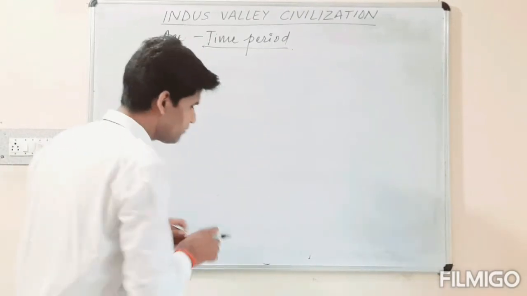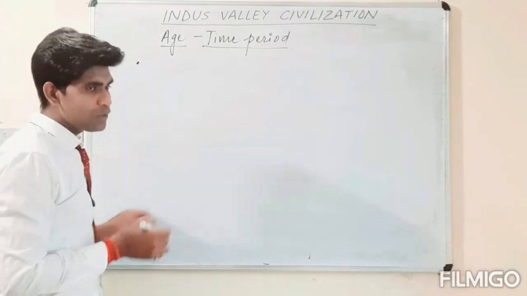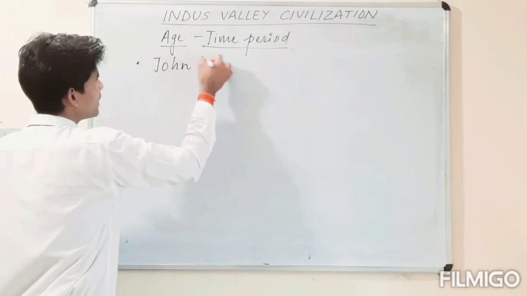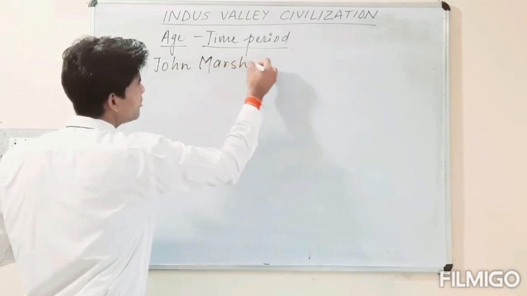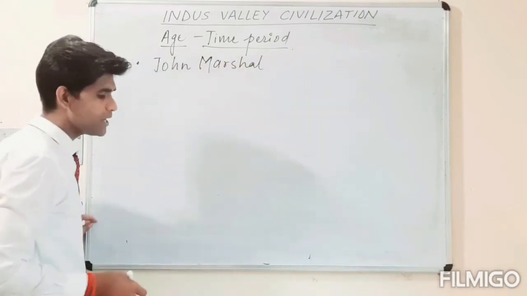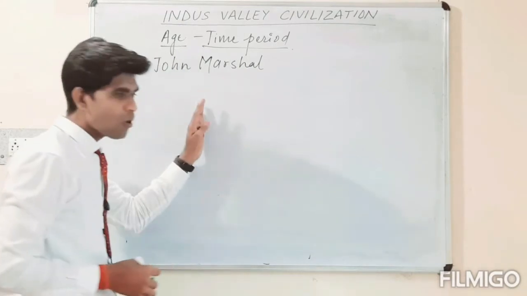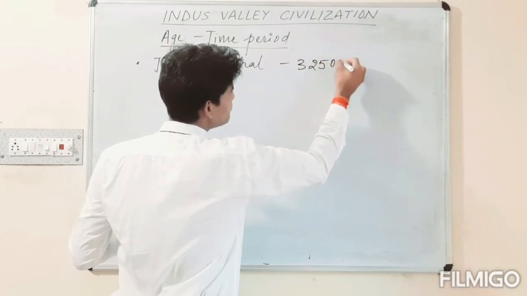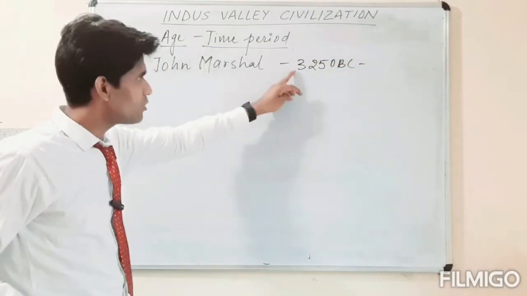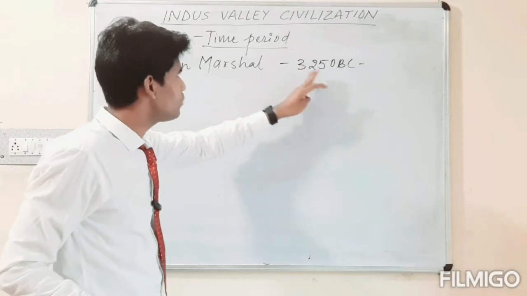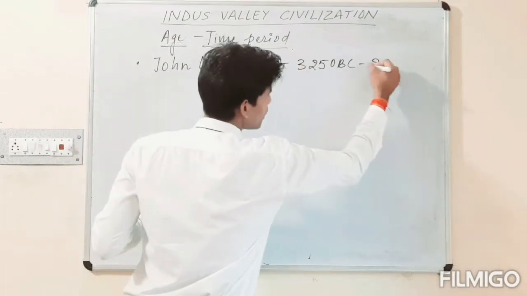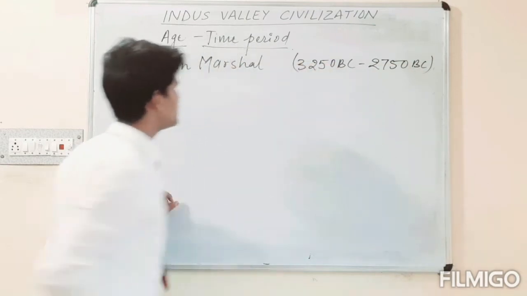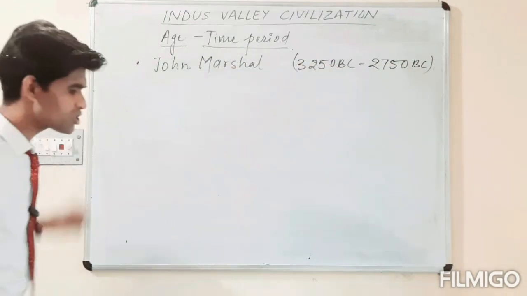So the very first time duration is given by Sir John Marshall himself. John Marshall, who was the head of the archaeological department of British India, assumed that this time period would be 3250 BC to 2750 BC. This is the time duration given by Sir John Marshall.